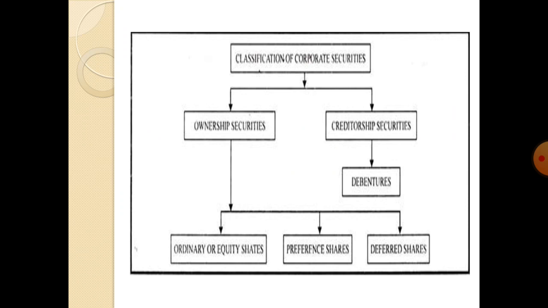In this slide we can clearly show the picture to all of you, that is classification of corporate securities, classified into two types. One is ownership securities, second one is debt-type securities. The ownership securities are divided into three types: ordinary or equity shares, preference shares, and deferred shares. Now today's topic is about debt-type securities, and it is classified into one type, that is debentures. Let us move on to the topic debentures.